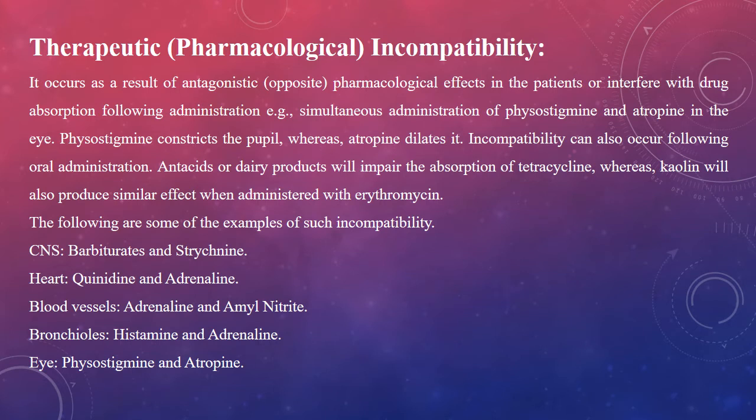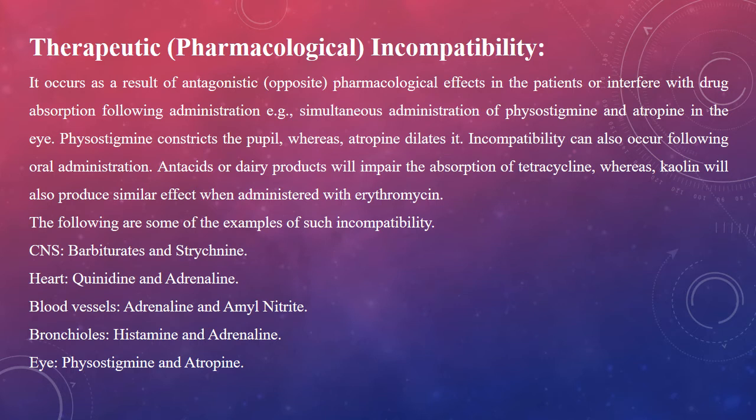Therapeutic or pharmacological incompatibility occurs as a result of antagonistic, opposite pharmacological effect in the patients or interference with drug absorption following administration. Example, simultaneous administration of physostigmine and atropine in the eye. Physostigmine constricts the pupil, whereas atropine dilates it.